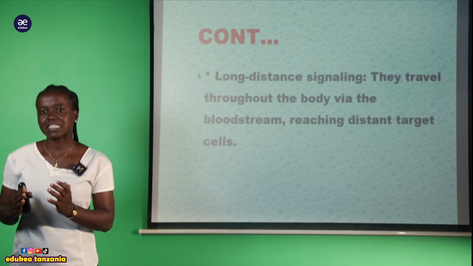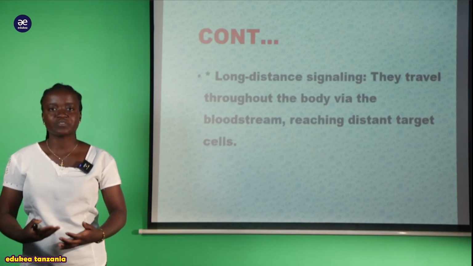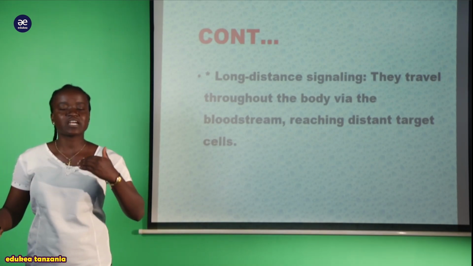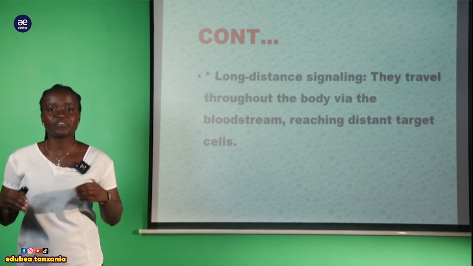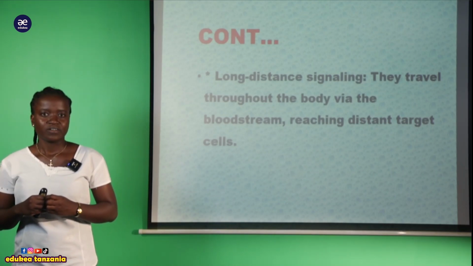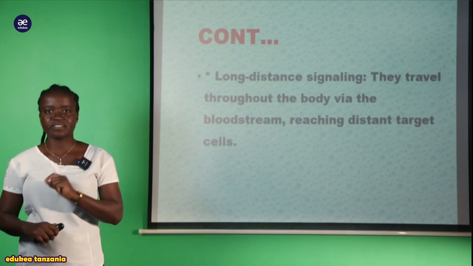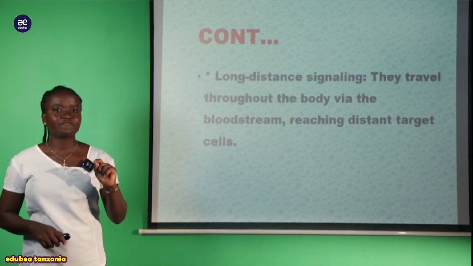So hypothalamus itakuwa ina provide the response to the rest of the gland so that it can produce the hormone. Kwa hiyo sasa zile hormones zitakazozalishwa zita travel into a long distance throughout the body, since they travel within the blood. Kwa hapo probably ita travel in a long distance. Itatembea ndani ya blood kwa umbali mrefu zaidi.